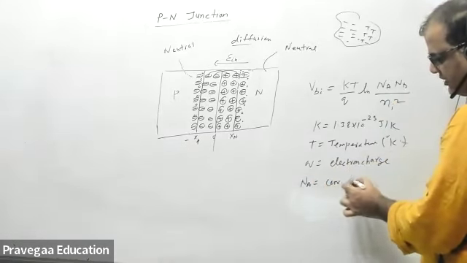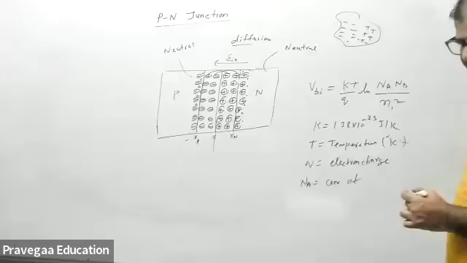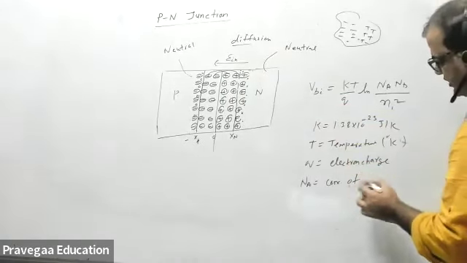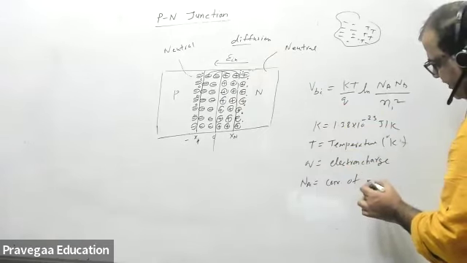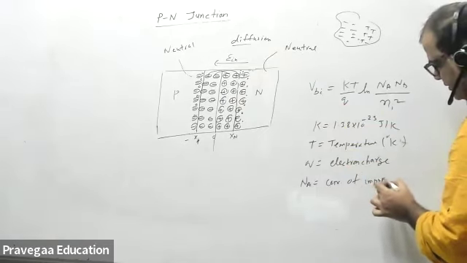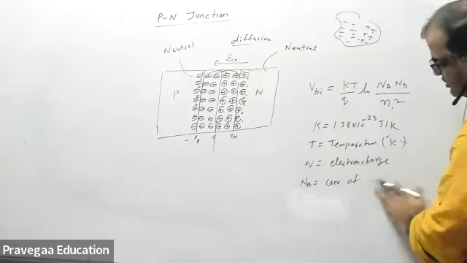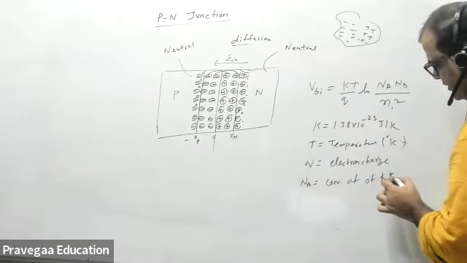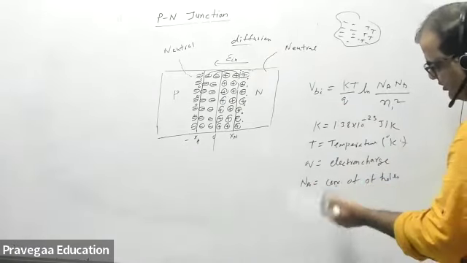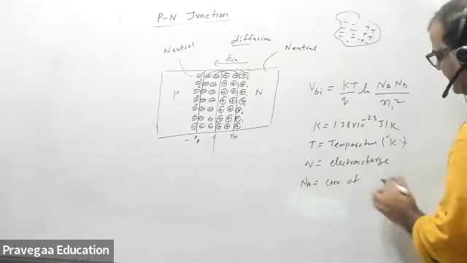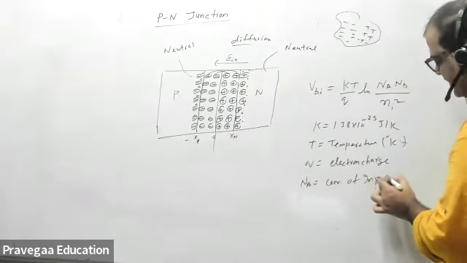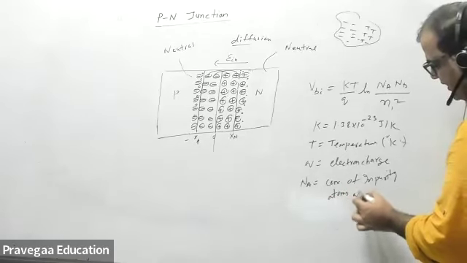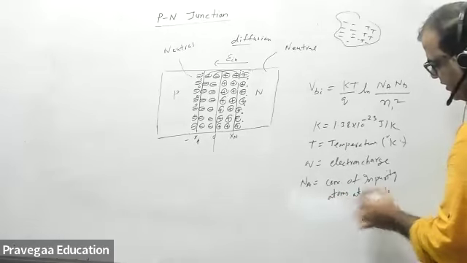Na is the concentration of impurity at the P side. The concentration of impurity we say is equal to the concentration of holes, so we are assuming the concentration of holes, or the concentration of impurity atoms only.